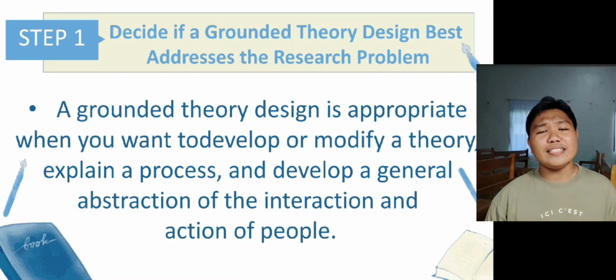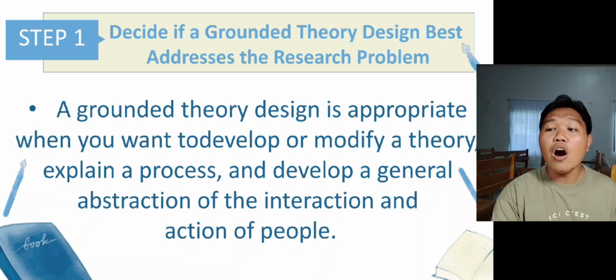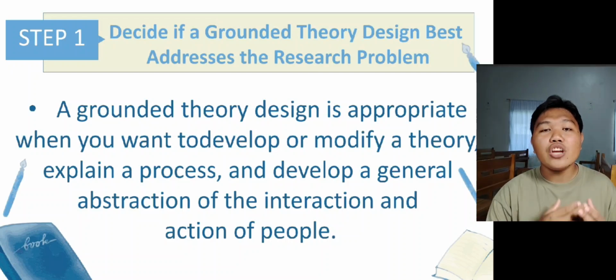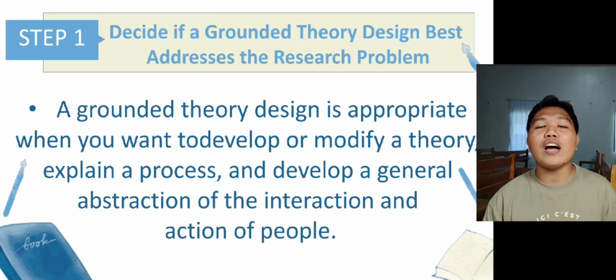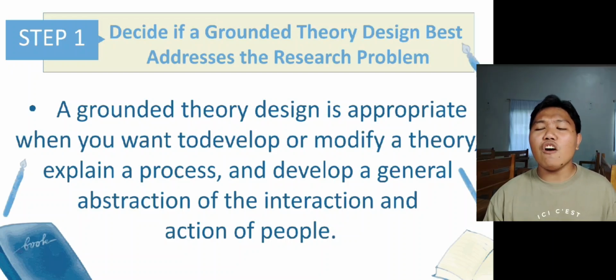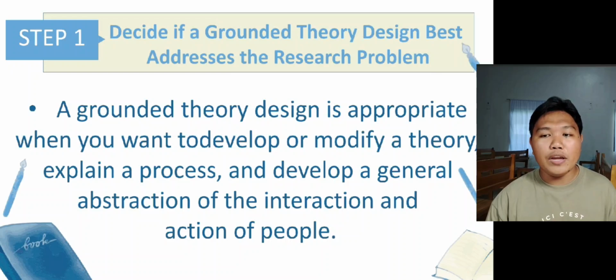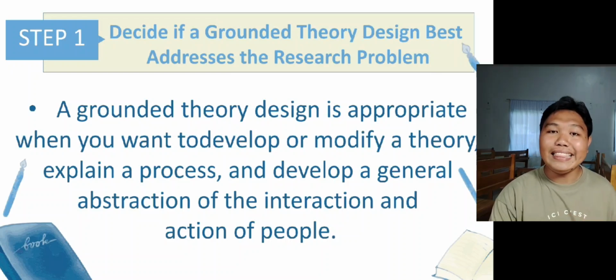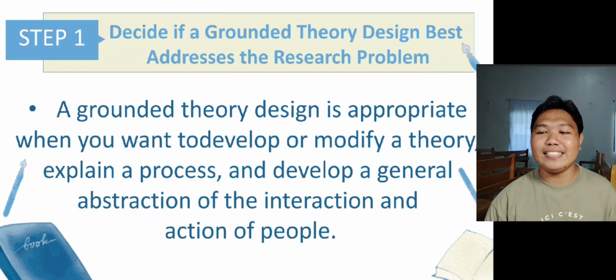A grounded theory design is appropriate when you want to develop a theory, a process, or a general abstraction of the interaction and action of the people. As such, it offers a macro picture of educational situations rather than a detailed micro analysis.